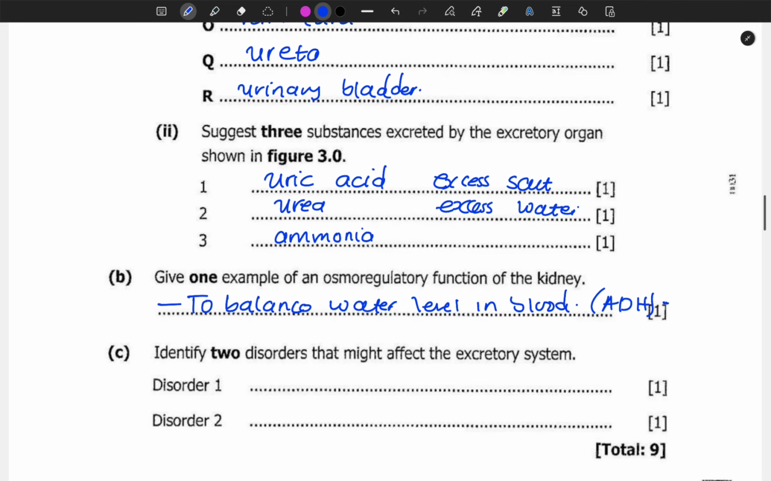Identify 2 disorders that might affect the excretory system. For disorders, we are just looking at the diseases that affect the kidney, or that can result in kidney failure. So for this question, guys, what do you think? What do you think is or are the answers? Are we talking about kidney failure, or maybe certain diseases that cause kidney failure? For this question, I want you guys to come in.